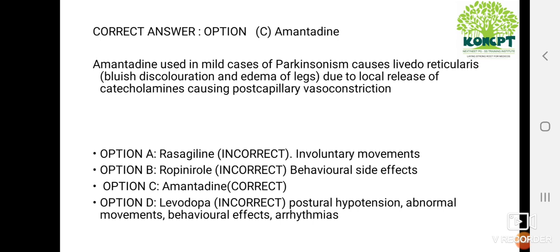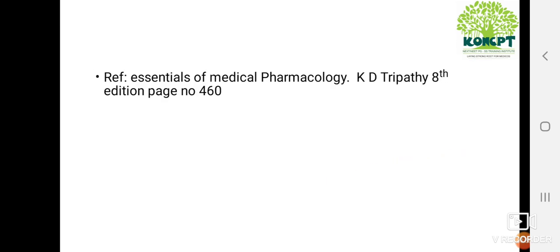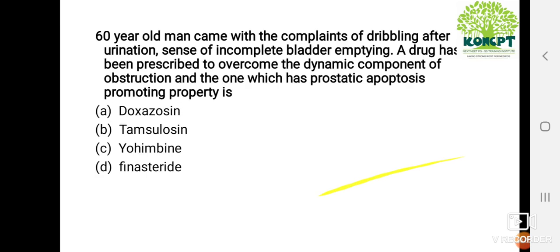So option A here is rasagiline. It usually causes involuntary movements, and ropinirole will cause compulsive behavior disorders. Behavioral side effects are common with ropinirole. Amantadine will cause livedo reticularis. And with levodopa, the side effects include postural hypotension, abnormal movements, behavioral effects, arrhythmias and exacerbation of angina. And the reference is from Tripathi 8th edition.